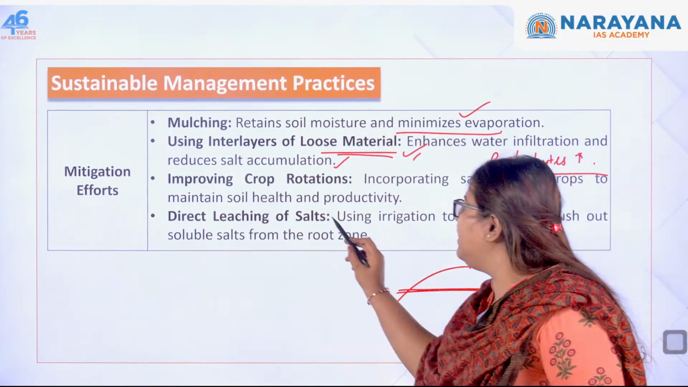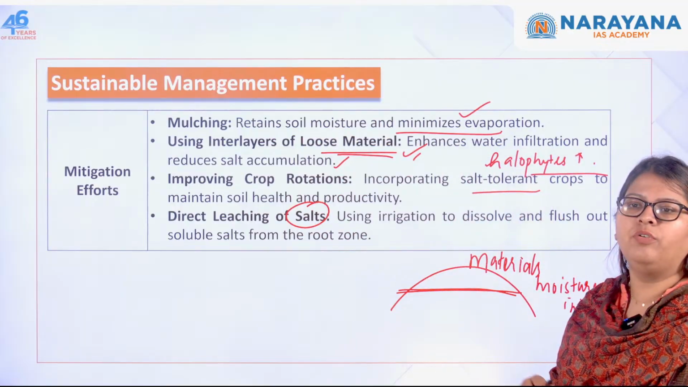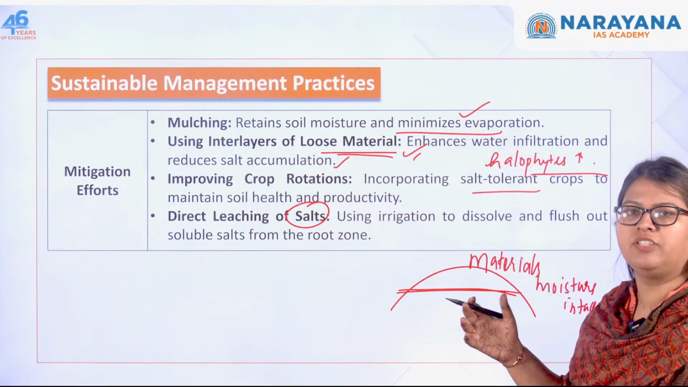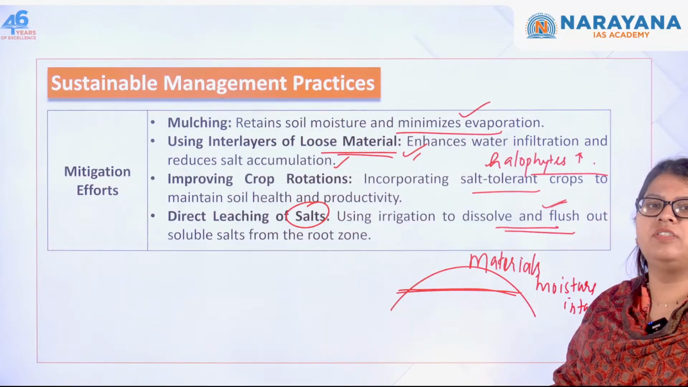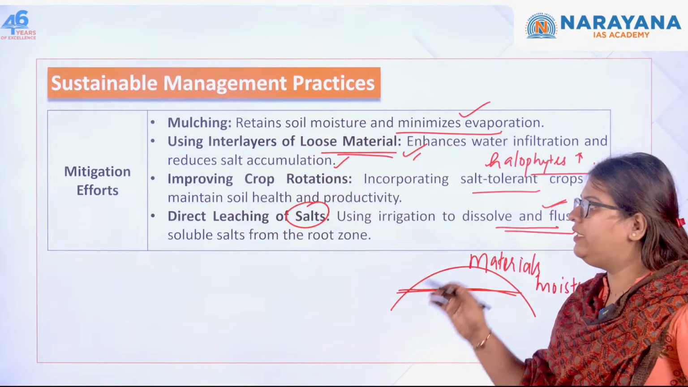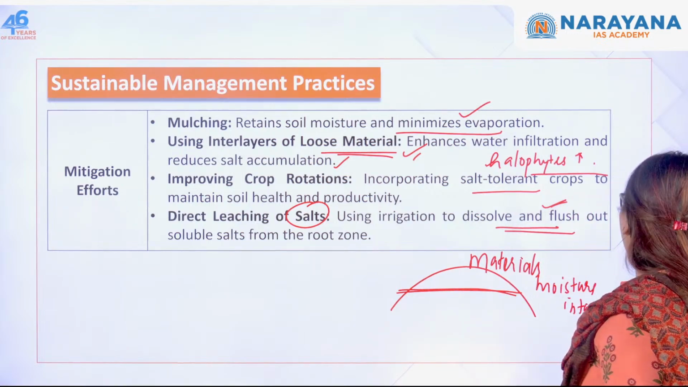And then direct leaching of salts. So you have to use irrigation methods in order to dissolve these salts and flush out the soluble salts from the root zone. So direct leaching of salts is important.